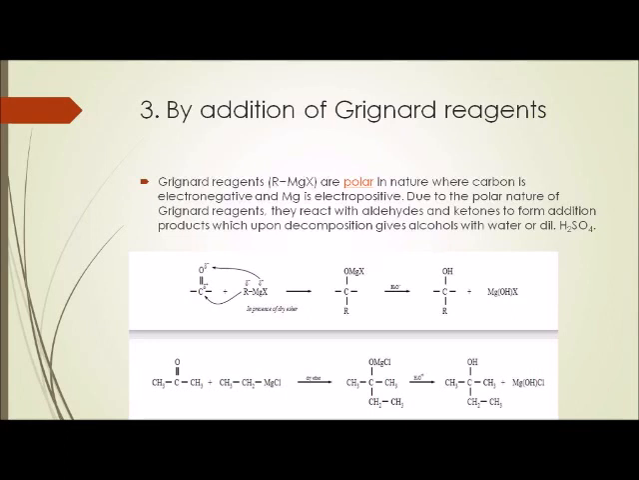Example, propanone. Propanone reacts with ethyl magnesium chloride. The ethyl group goes towards the carbon, whereas MgCl goes towards the oxygen and forms an intermediate. This intermediate is decomposed into alcohol in the presence of H3O+, and it will form a compound that is 2-methylbutan-2-ol.